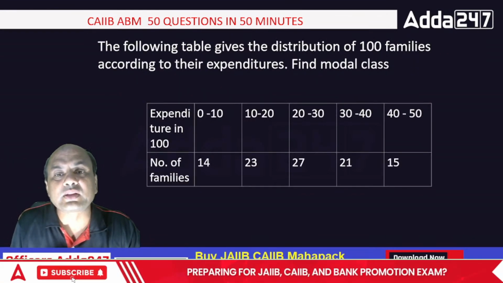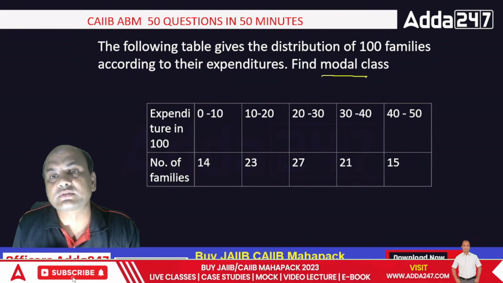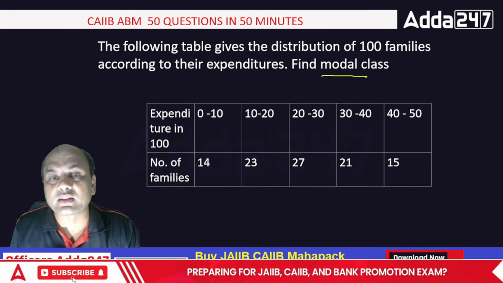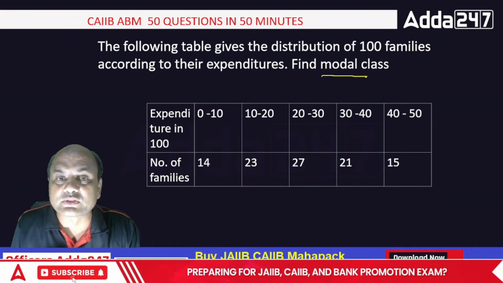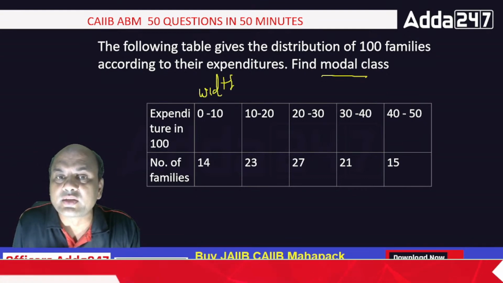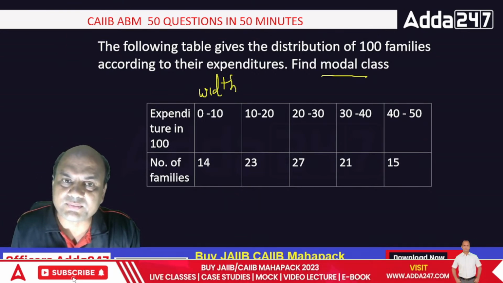The following table gives the distribution of 100 families according to the expenditure. Find the model class. Which one is the model class over here? 0 to 10. Now look at this. This is known as width. 0 to 10, 10 minus 0 is the width. You'll see the width is the same everywhere. 20 minus 10 is 10, 30 minus 20 is 10. So the width will always be the same.